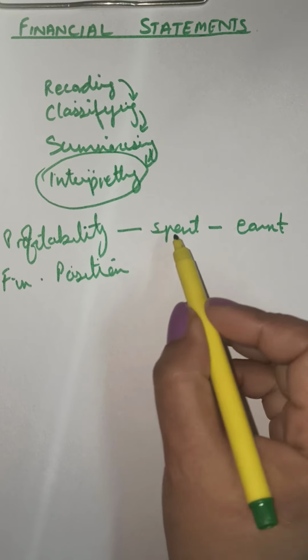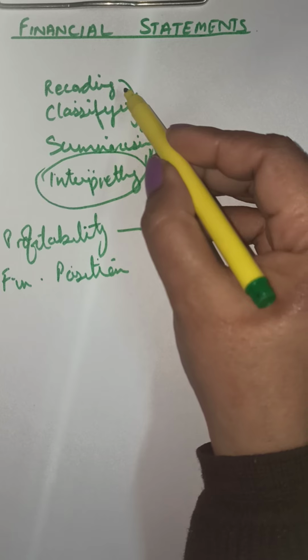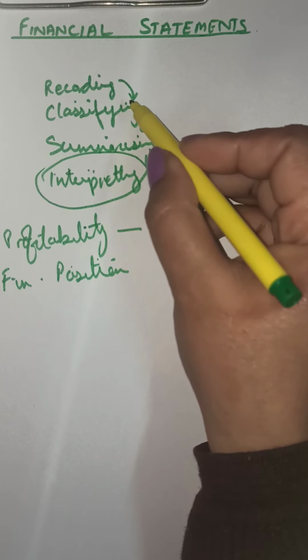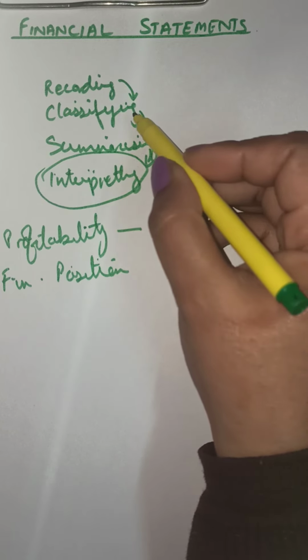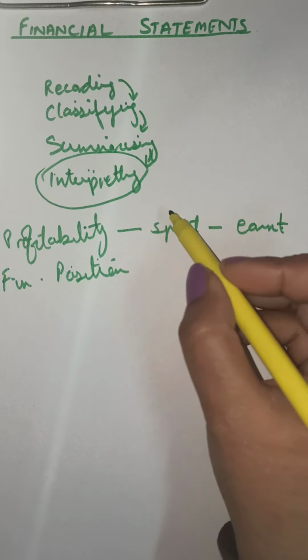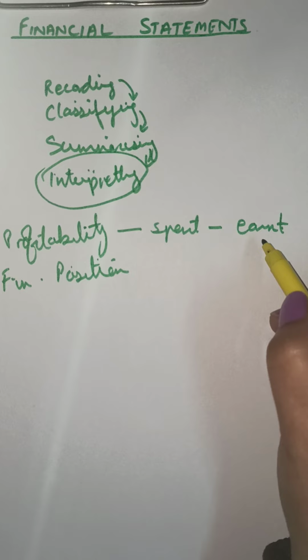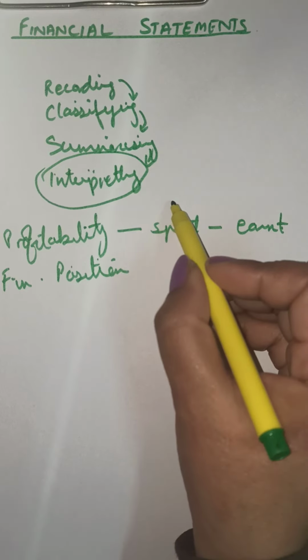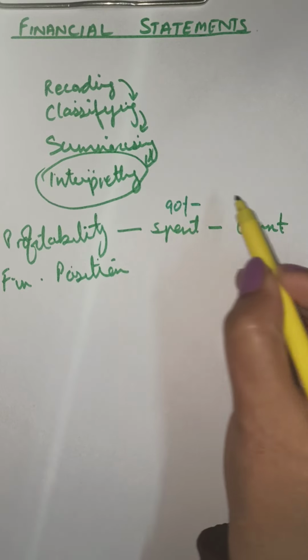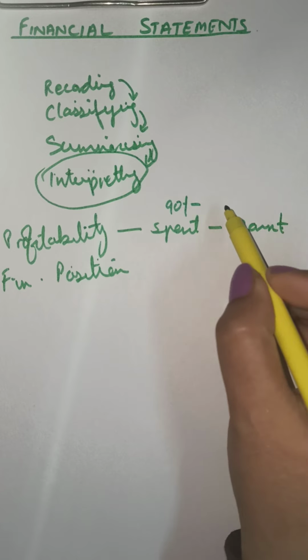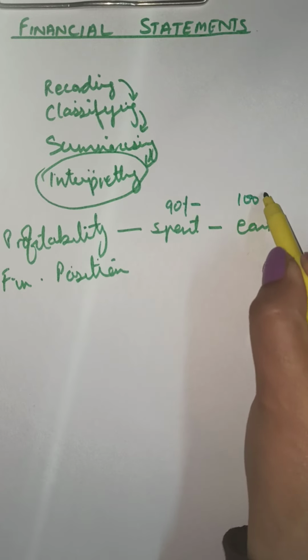Finding out the profitability, how much have we spent, can be brought forward only with the recorded transactions, the recorded financial facts. We have classified, summarized, and now we know how much has been spent. Then we can compare that amount. Suppose we spent rupees 90 in all, and we have generated rupees 100 in all.